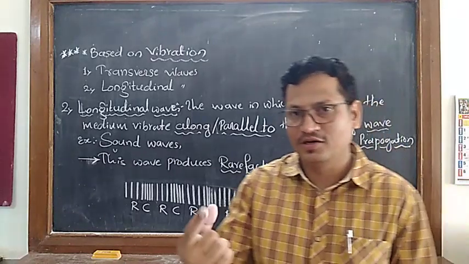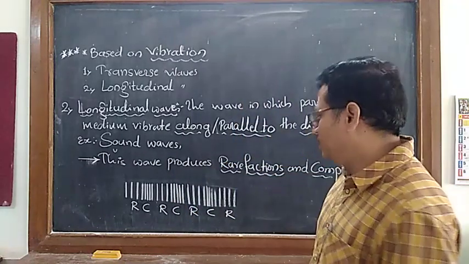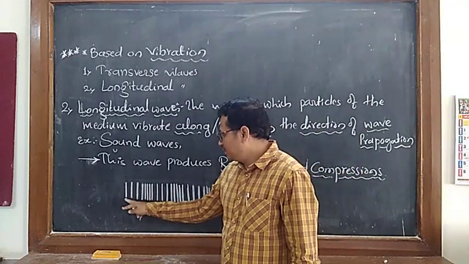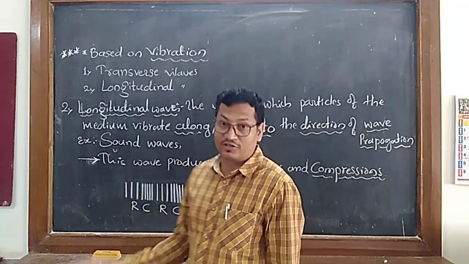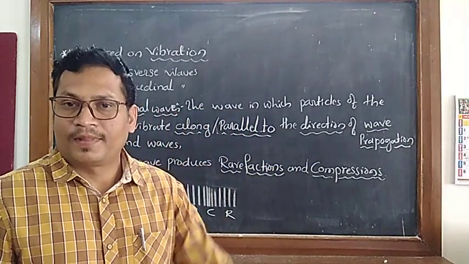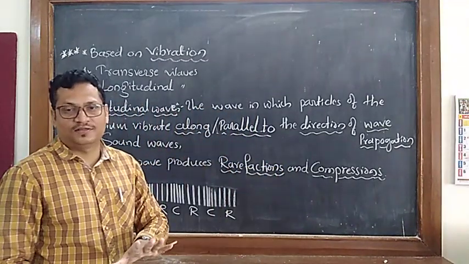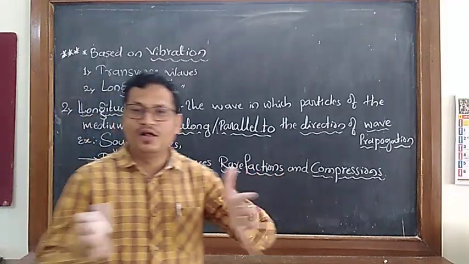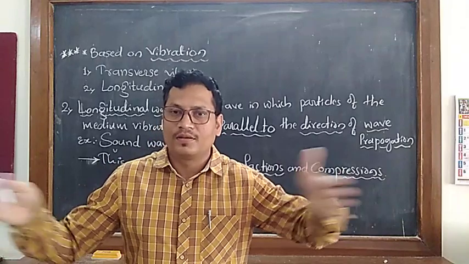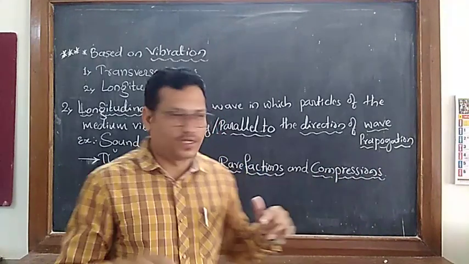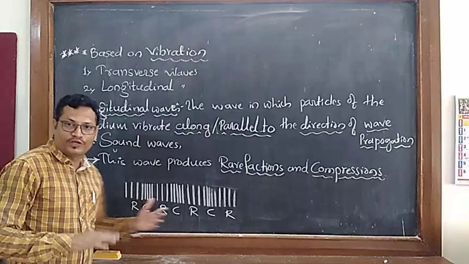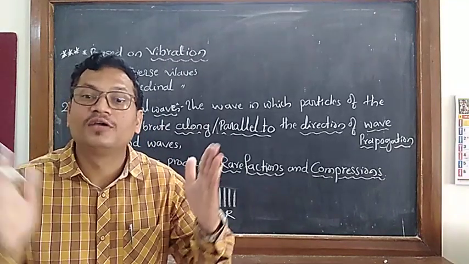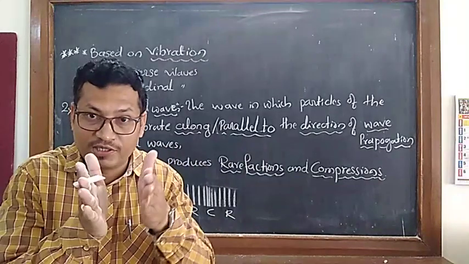I think it is a little bit difficult to imagine, but you can understand this, no problem. Rarefaction means the pressure is less. See here, there is no pressure, that's why they are a little bit far from each other. But here the pressure is more. If you apply pressure on anything, what will happen? Compression takes place, correct?